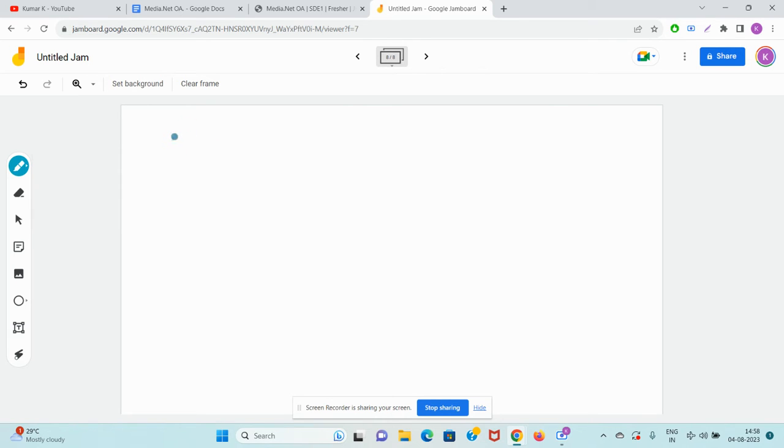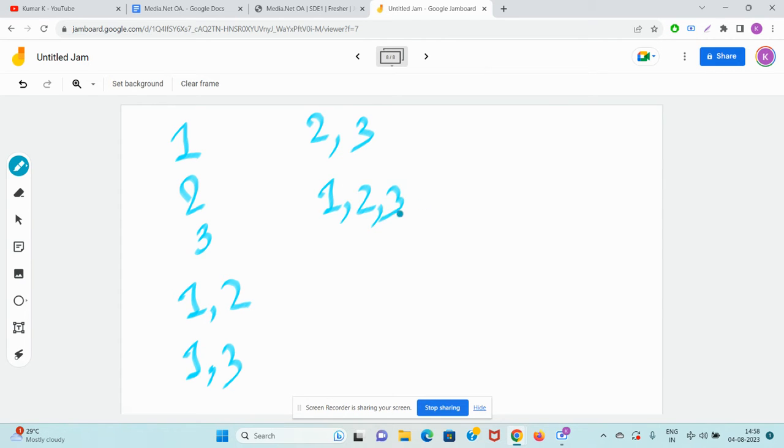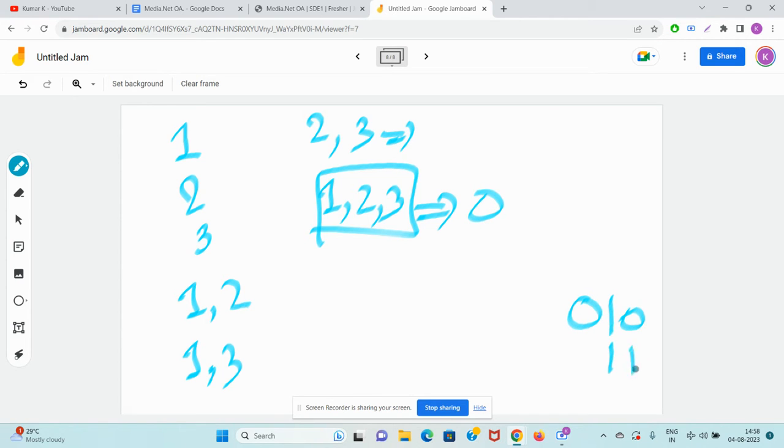So which are the valid subsequences? 1 is valid, 2 is valid, 3 is valid, 1 comma 2 is valid, 1 comma 3 is valid, 2 comma 3 is valid, 1 comma 2 comma 3 is valid. What is the XOR of this? XOR of this is 0. What is the XOR of this? 2 looks like this, 3 looks like this. So XOR of this is 1. 1 is a single element, so XOR is 1. 2 is 2, a single element. With a single element you cannot do XOR with anything.